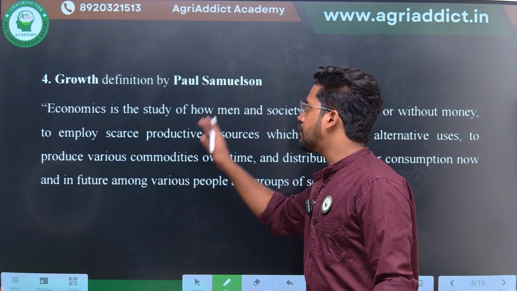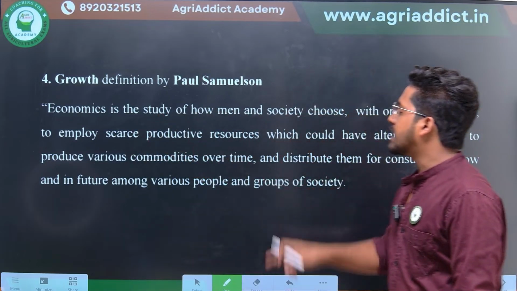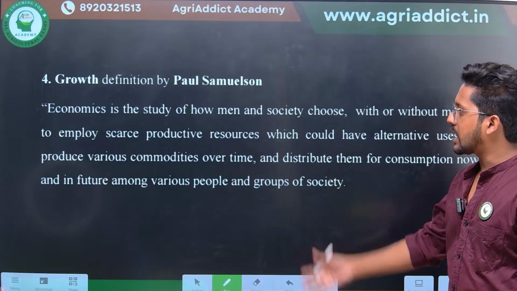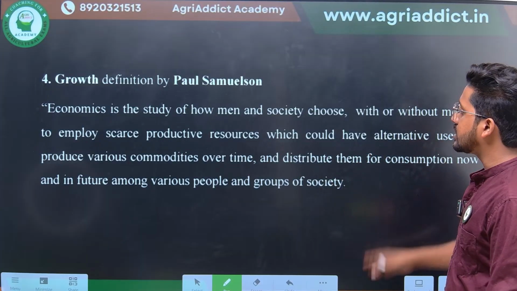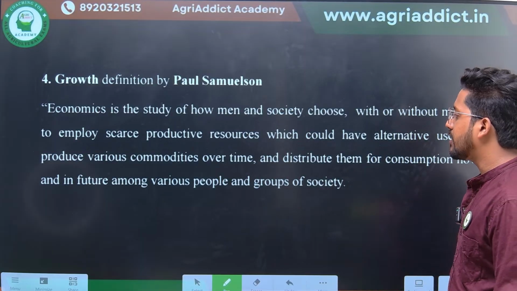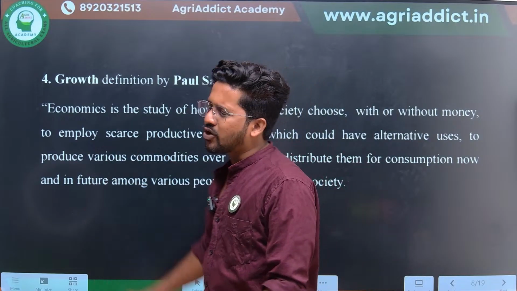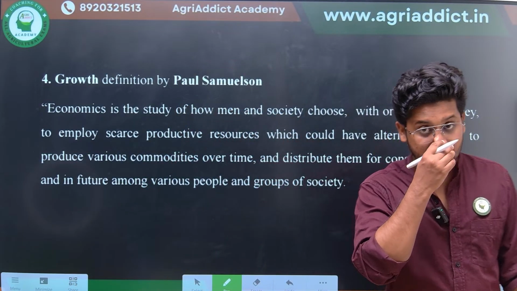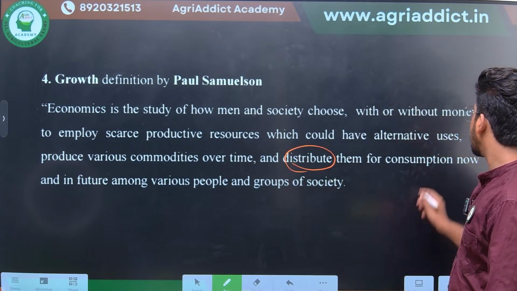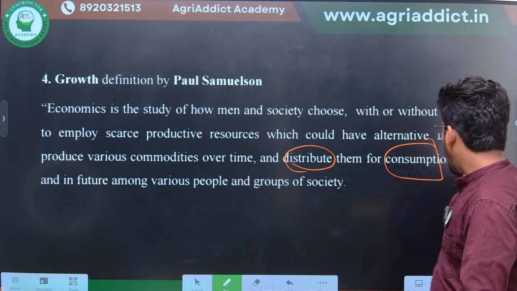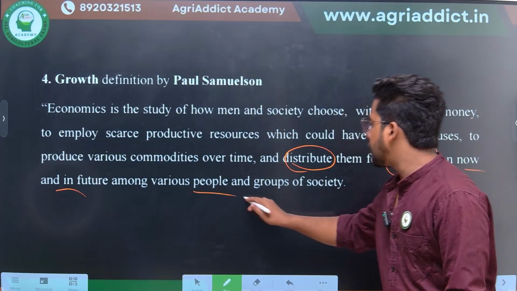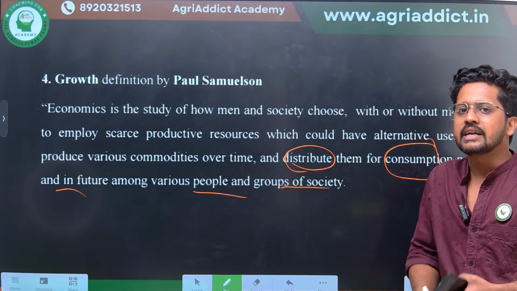So growth definition by Paul Samuelson is nothing but economics is the study of how men and society choose with or without money to employ the scarce productive resources which could have alternative uses to produce various commodities over time and distribute them for consumption now and in future among various people and the groups of society. So this actually comprehends all the previous definitions. Also they are giving some additions regarding the distribution of the commodities, consumption of the commodities now and in future, not only the present consumption but also the future consumption among the various people and groups of the society. So this actually made a little more progress.